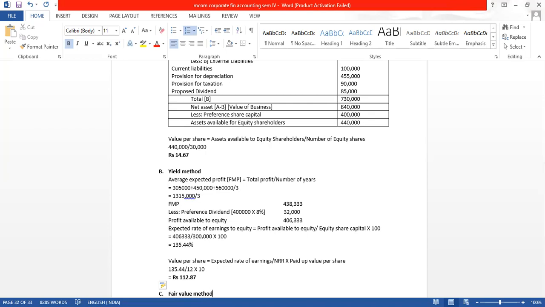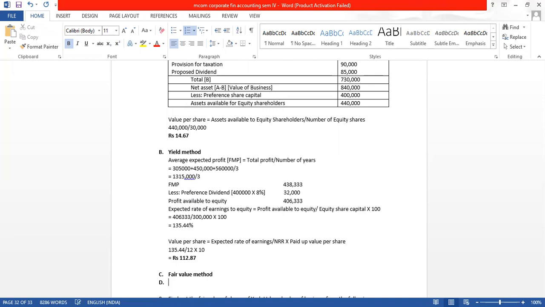And value as per fair value method is the average: value of equity share as per net asset plus value of equity share as per yield, divided by 2.